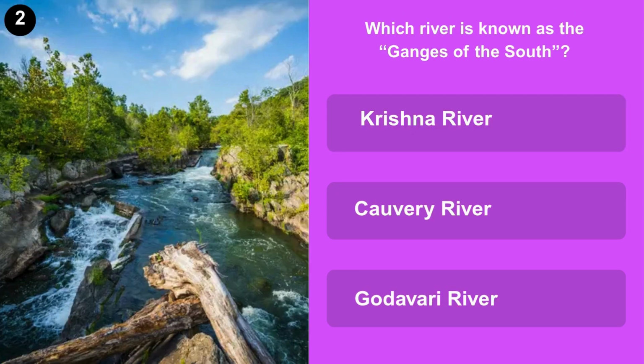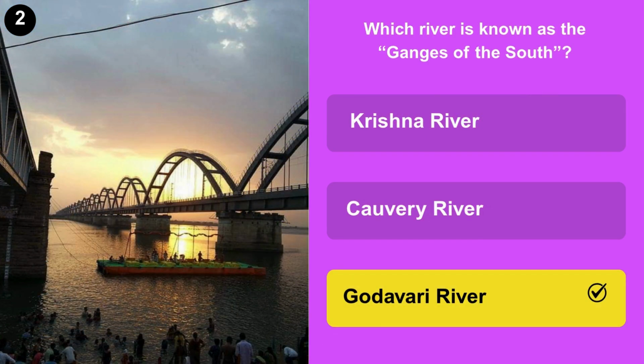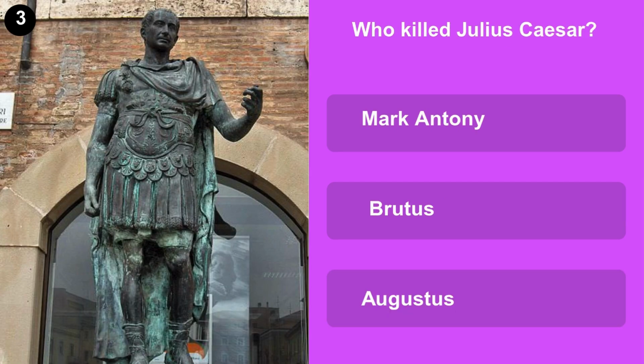Which river is known as the Ganges of the South? Krishna River, Kaveri River, or Godavari River? Who killed Julius Caesar? Mark Antony, Brutus, or Augustus?